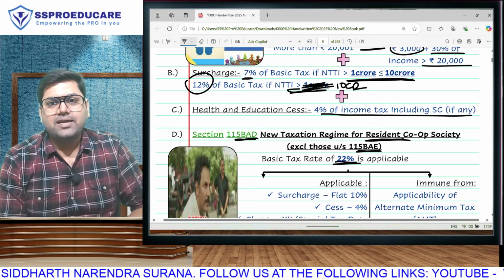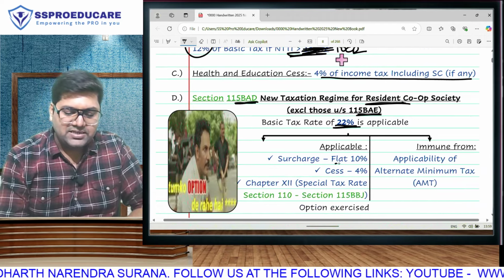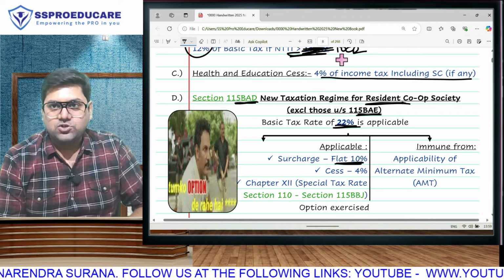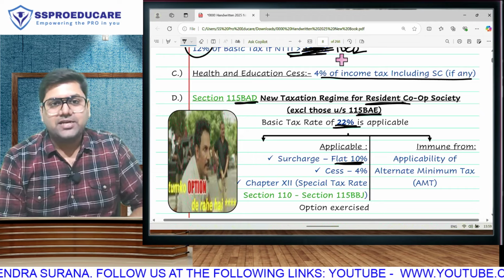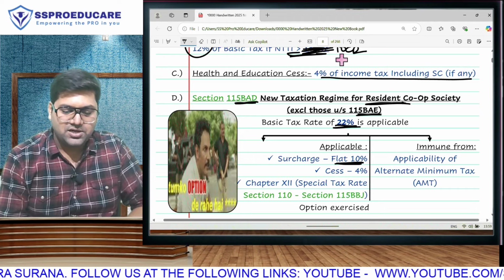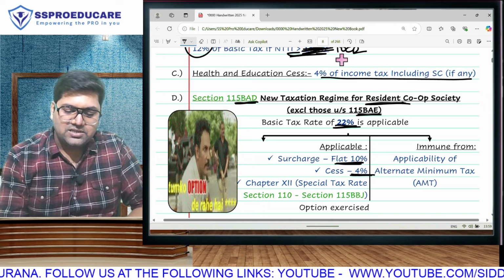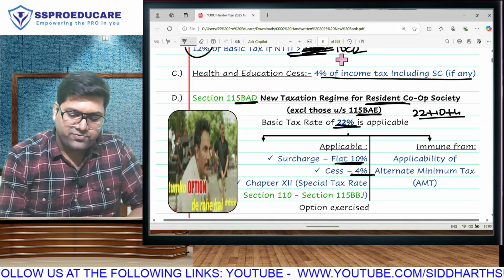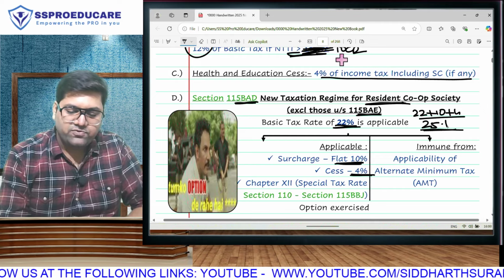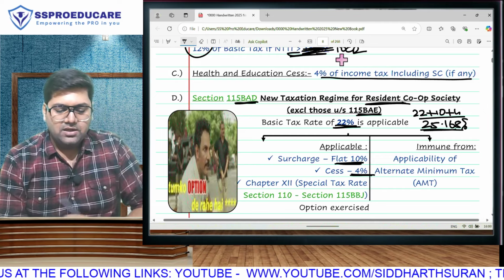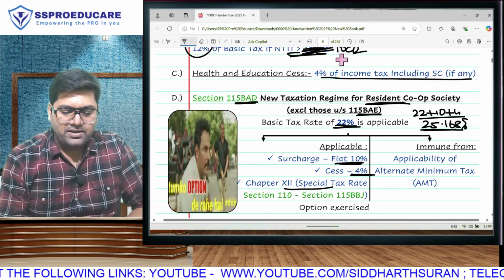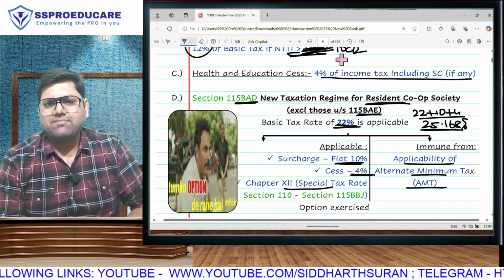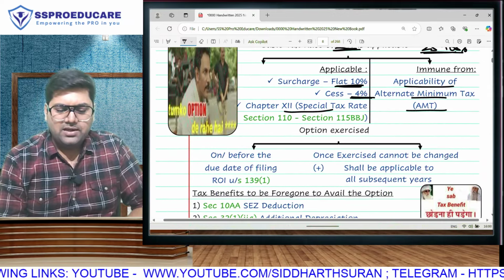So no slabs, direct 22. On that there will be flat surcharge, always applicable surcharge of 10%. So this will not depend on your income. Irrespective of income, there will be 10% surcharge and 4% cess. Resultingly, you will be having 22 plus compulsory 10 plus compulsory 4, making your effective tax rate 25.168%. Special rate will apply here also, and AMT will not be applicable here. We are aware MAT AMT does not apply.